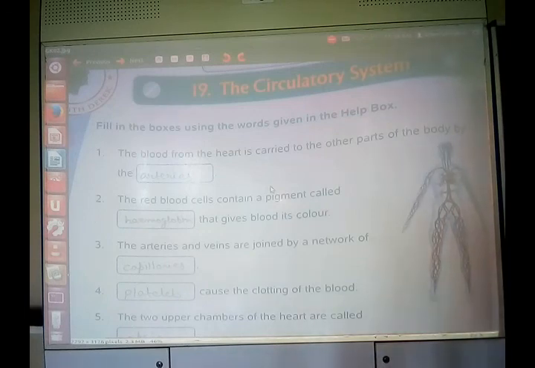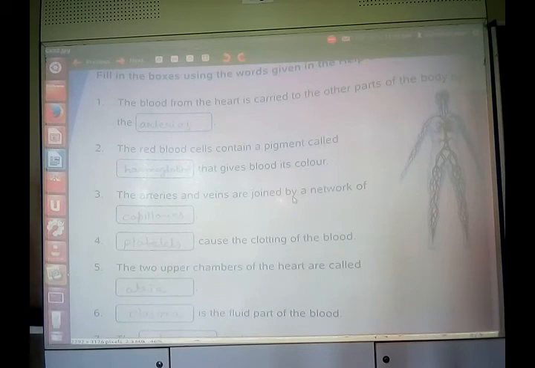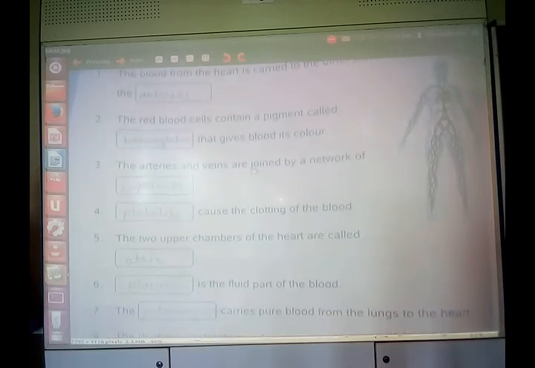Yes, very famous question it is. Now the red blood cells contain a pigment. What do we call that red pigment that is present in blood, because of which it has its color? Is hemoglobin, right? Hemoglobin is the answer. Because of which blood is red. It is due to this pigment, hemoglobin. It is red in color.